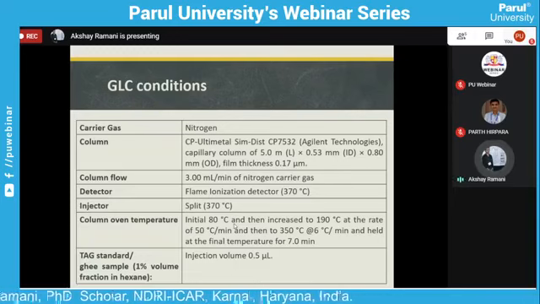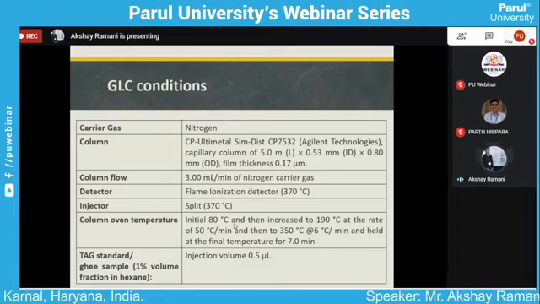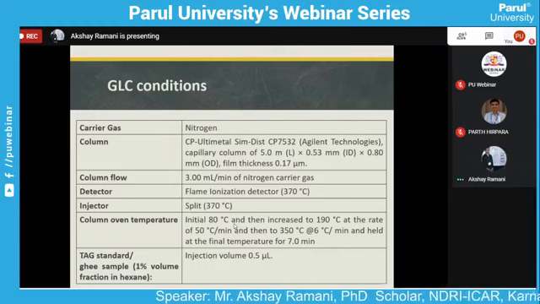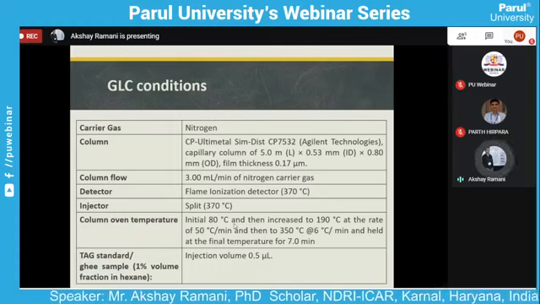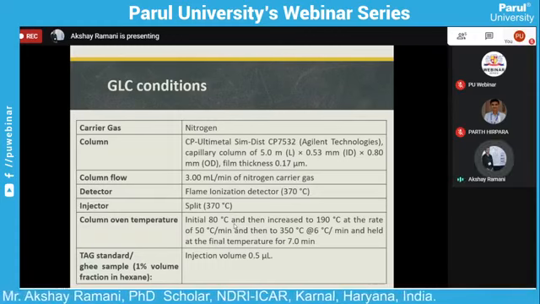Now, we use the triglyceride standard and the ghee sample. What volume of sample is injected in the gas chromatograph? The sample is prepared as a 1% volume fraction in hexane. The injection volume for the gas chromatography is 0.5 microliter, by syringe, with a split type injector.